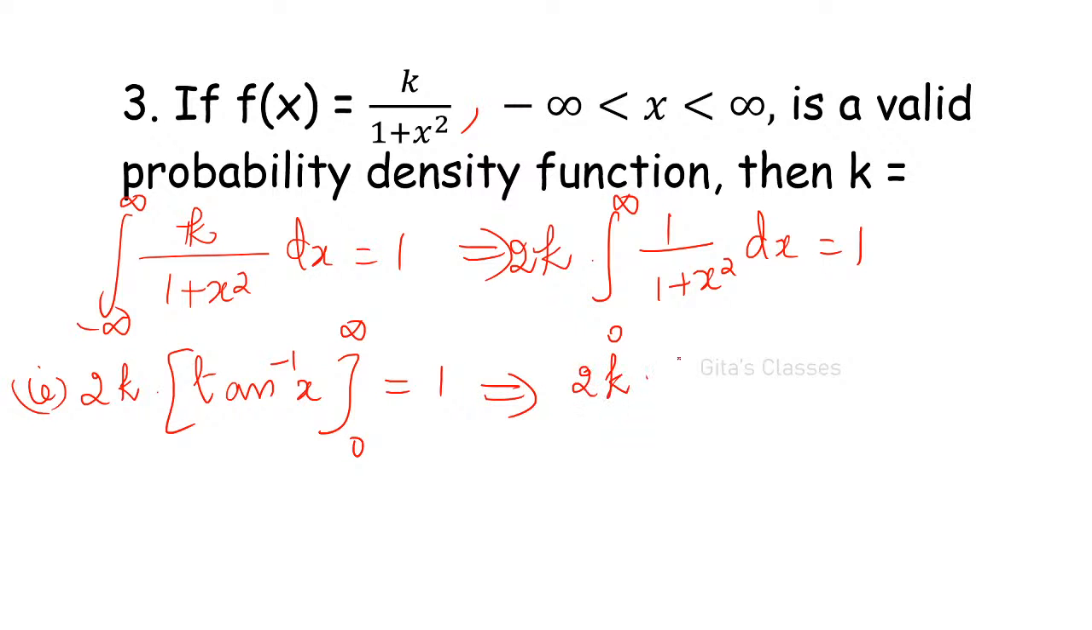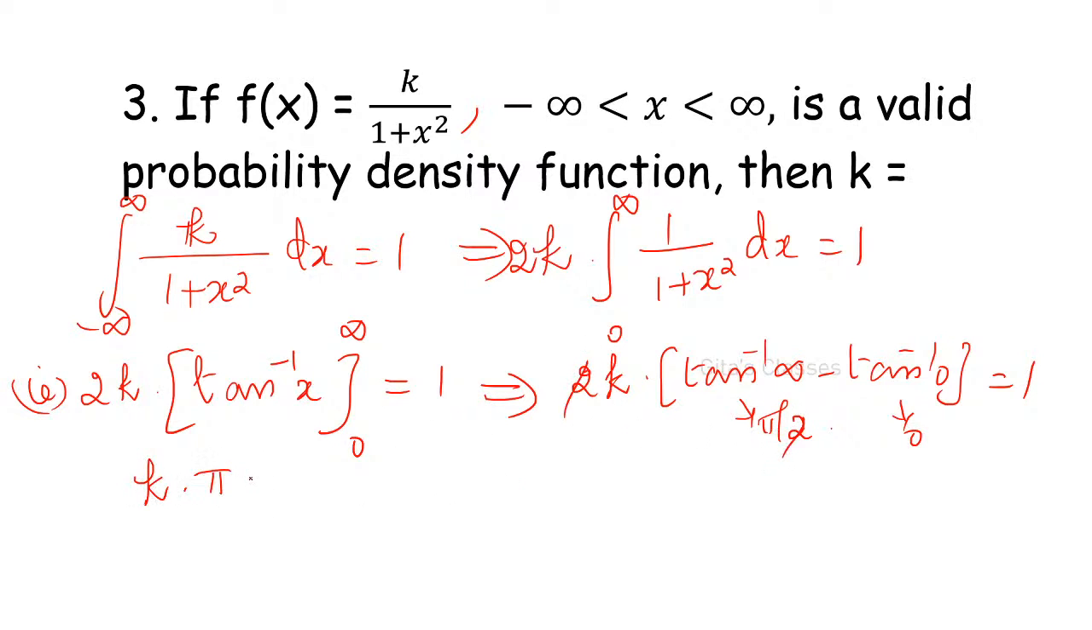So 2k into tan inverse of infinity minus tan inverse of 0 is equal to 1. Tan inverse of 0 is 0. This value is pi by 2. Therefore, 2 and 2 will get cancelled. So k into pi is equal to 1, which implies k is equal to 1 by pi. I am not giving options because if you are able to do it without options, definitely you will be able to. If the options are given, it will be easier for you.